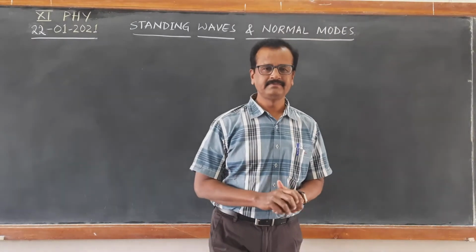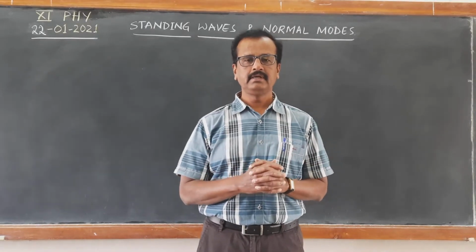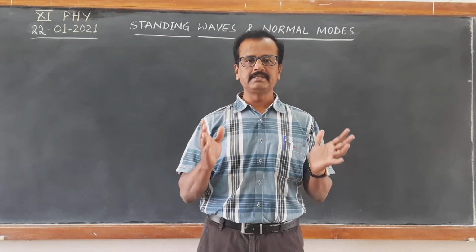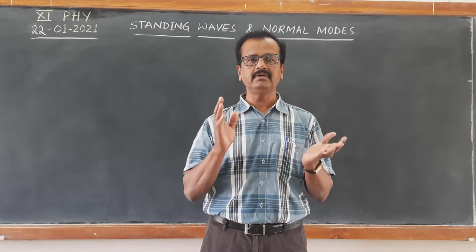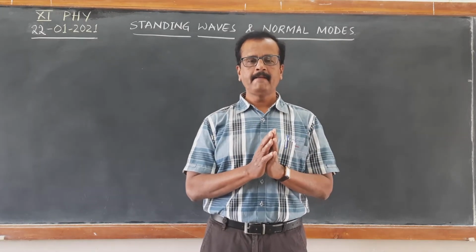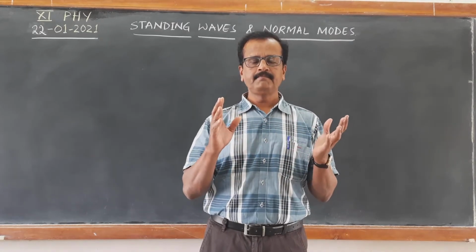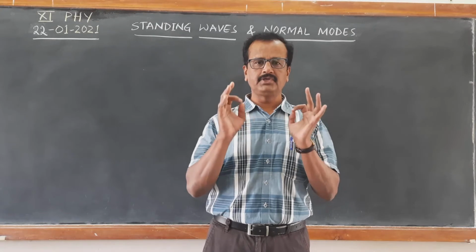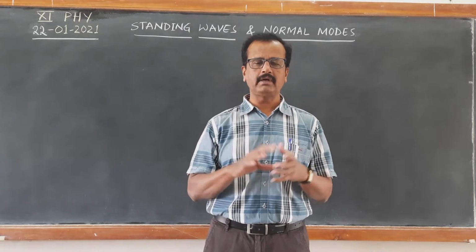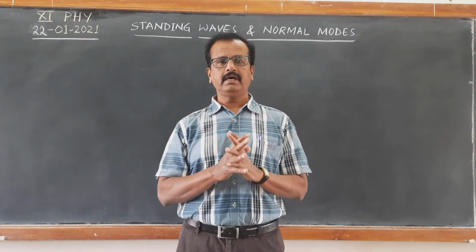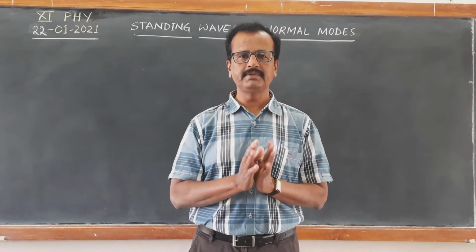Good morning, cadets. In the previous session, we discussed the formation of stationary waves and the difference between stationary waves and traveling waves. And we have found the equation for a stationary wave also, right? Now, a stationary wave is identified with the points of zero displacement called nodes and points of maximum amplitude called antinodes, right? And we have discussed these nodes and antinodes in the previous session.